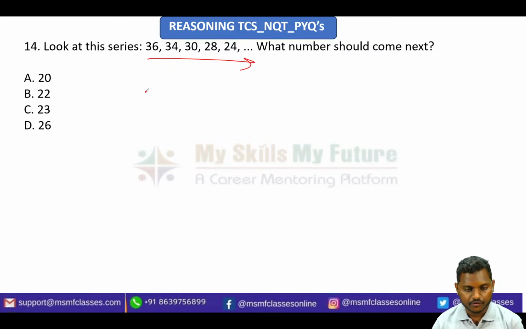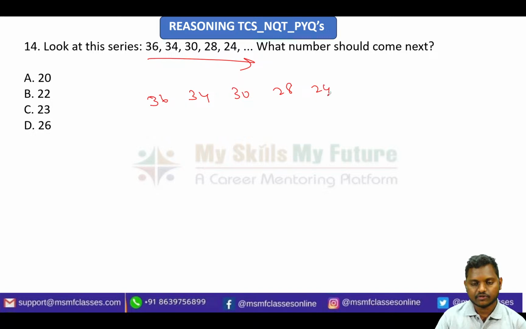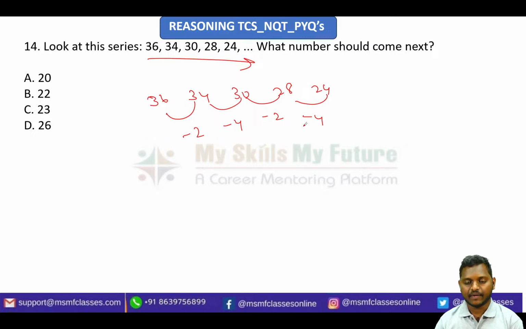So what I will do, I'm just writing here instead of erasing again. 36, 34. So observe the gap. Here there is -2, and here there is -4, and here there is -2, and here there is -4. So you got the pattern: -2, -4, -2, -4. Next should be -2 only. That should be 22. Okay, 22 will be your answer, right?